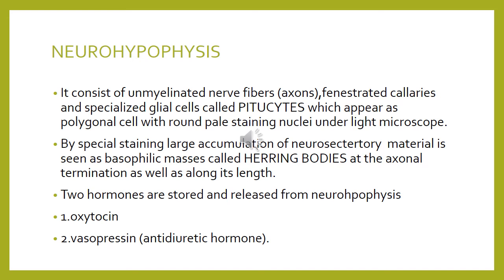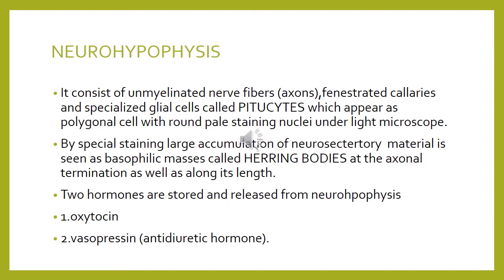So these two questions are usually asked: what are Herring bodies? When we stain the slide of the pituitary, in the pars nervosa we see basophilic staining masses along the axon length. So these are called the Herring bodies.